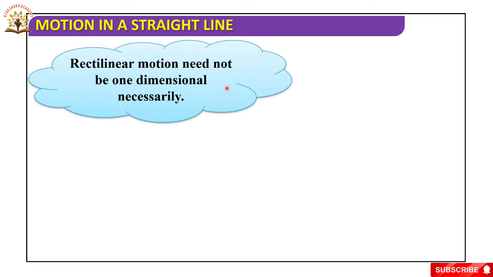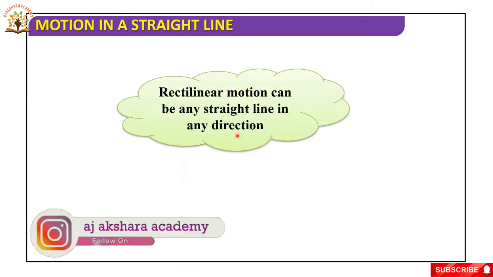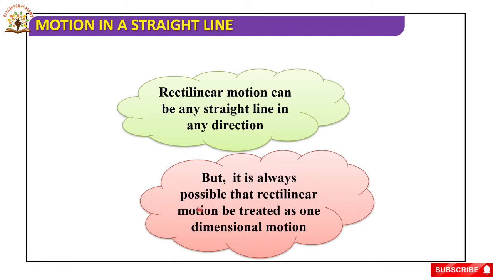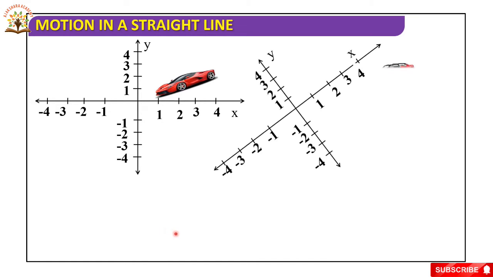Rectilinear motion need not necessarily be one dimensional. Rectilinear motion can be along any straight line in any direction. But it is always possible to treat rectilinear motion as one dimensional motion. So here we are taking the coordinate axis.